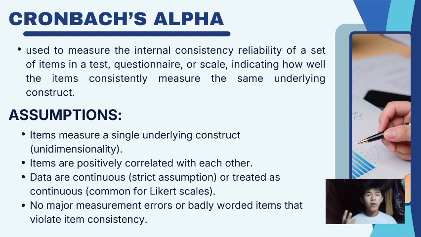But before that, there are assumptions in Cronbach's alpha that are very useful to observe. First, items measure a single underlying construct, which is unidimensionality, and items are positively correlated with each other. Data are continuous, a strict assumption, or treated as continuous, common for Likert scales. And there are no major measurement errors or badly worded items that violate item consistency.